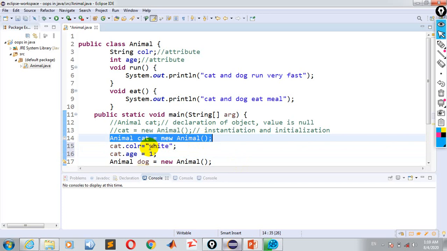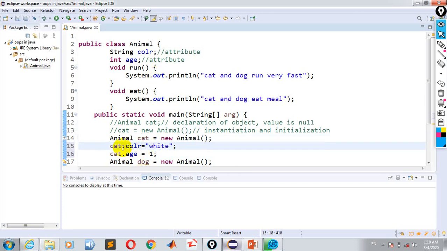So we can assign a value to an attribute by the reference of this object: the object name, then dot, then you can give a value.